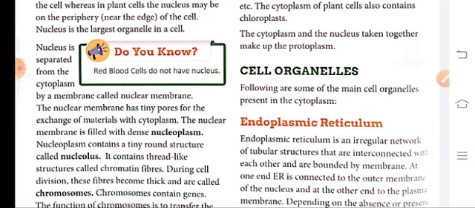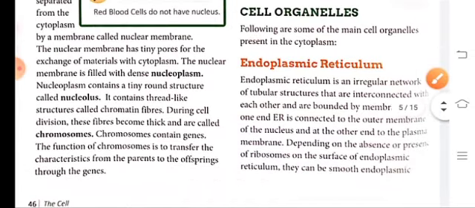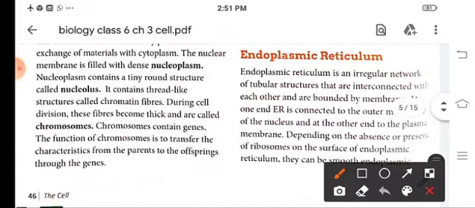Children, we have learned about the cell structure, shape, and size of the cell. So today we are going to start the cell organelles, the little organs which are present in the cytoplasm of the cell. So here comes the endoplasmic reticulum. Now the endoplasmic reticulum is an irregular network of tube-like structures which are interconnected at one end with the cell membrane and with the nucleus of the cell.